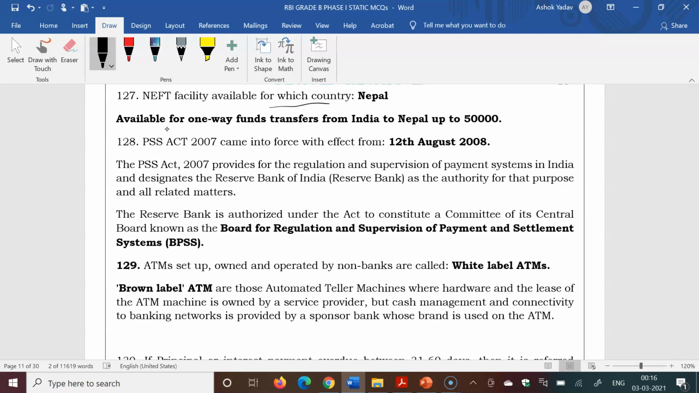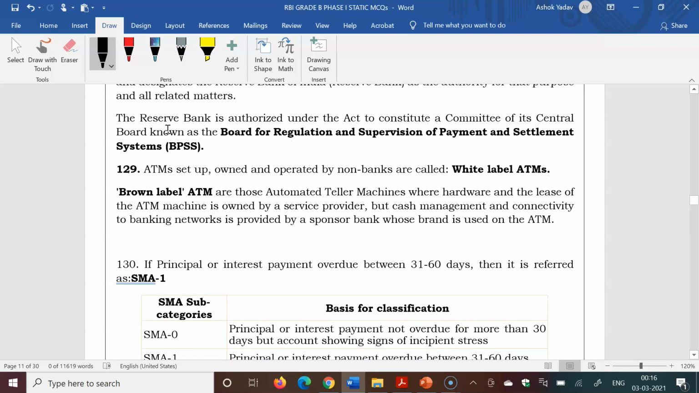PSSA, the Payment and Settlement Systems Act 2007, came into force with effect from 12th August 2008. ATMs set up, owned and operated by non-banks are called white label ATMs. Brown label ATMs are those automated teller machines where the hardware and lease of the ATM machine is owned by a service provider, but cash management and connectivity to banking networks is provided by a sponsor bank.